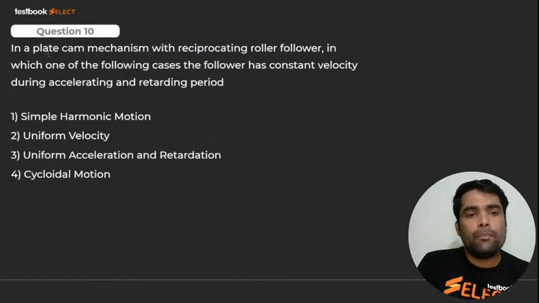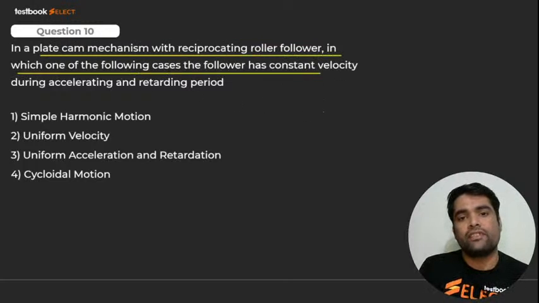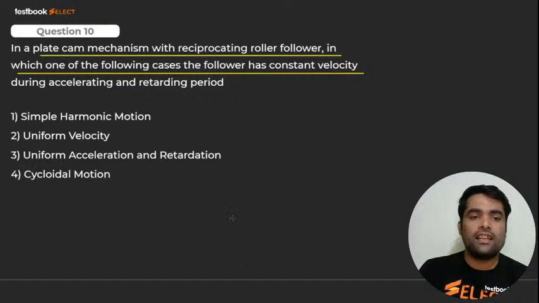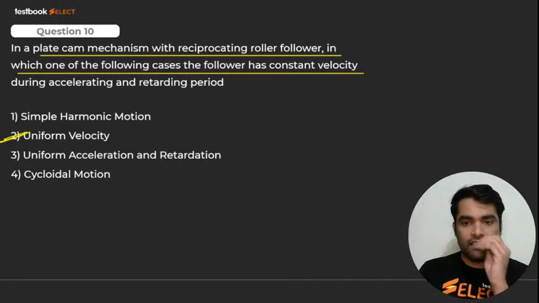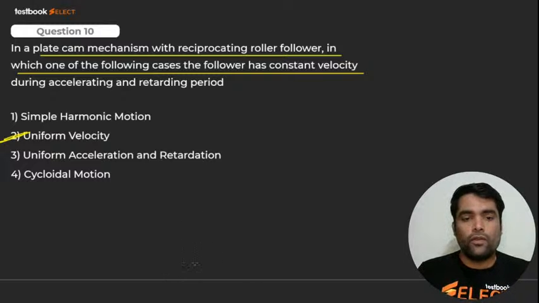A plate cam mechanism with reciprocating roller follower, in which one of the following cases the follower has constant velocity. That we have seen in the last session also. My dear, क्या होगा इसका option? This option is what, my dear? It is second. And what will be the answer for it? It is none other than, my dear, uniform velocity. Uniform velocity. It should be, yes. 10th answer. Guys, be fast. जल्दी करो थोड़ा. Be fast. Very good. Uniform velocity. Here we go for next.